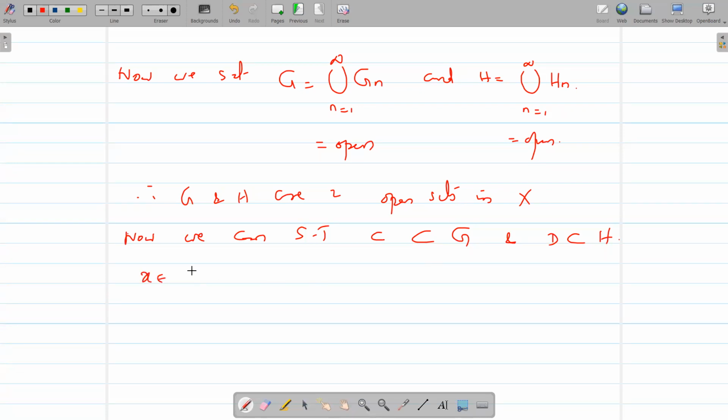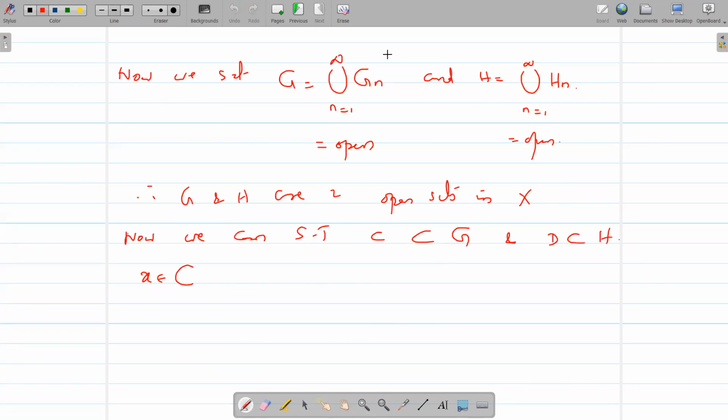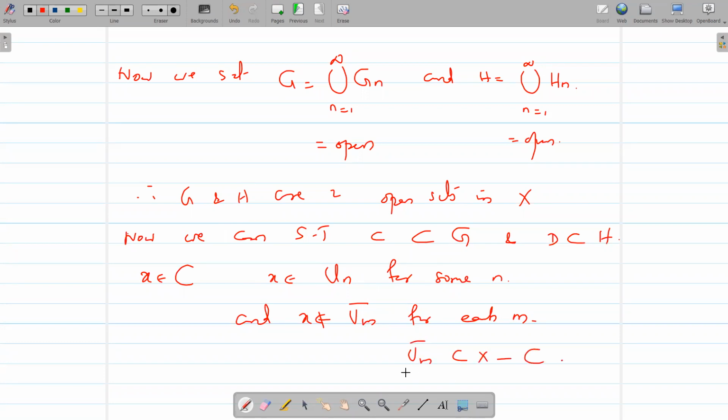So let x belongs to C. See, we know that this is a countable open cover for C. Therefore, x belongs to Un for some n. And x does not belong to Vm closure for each m, because Vm closure is contained in X minus C.